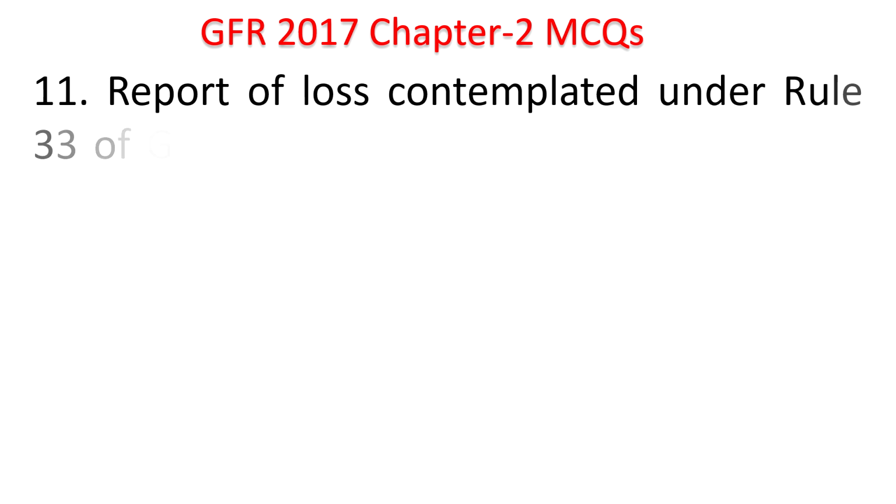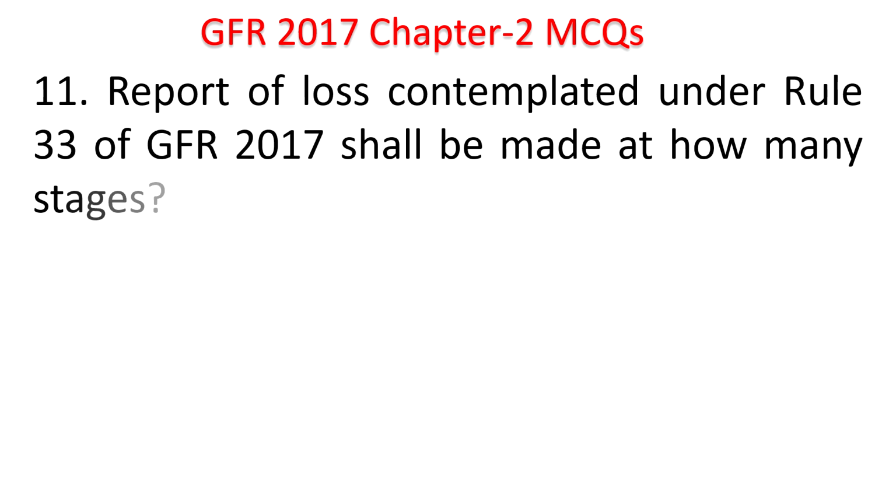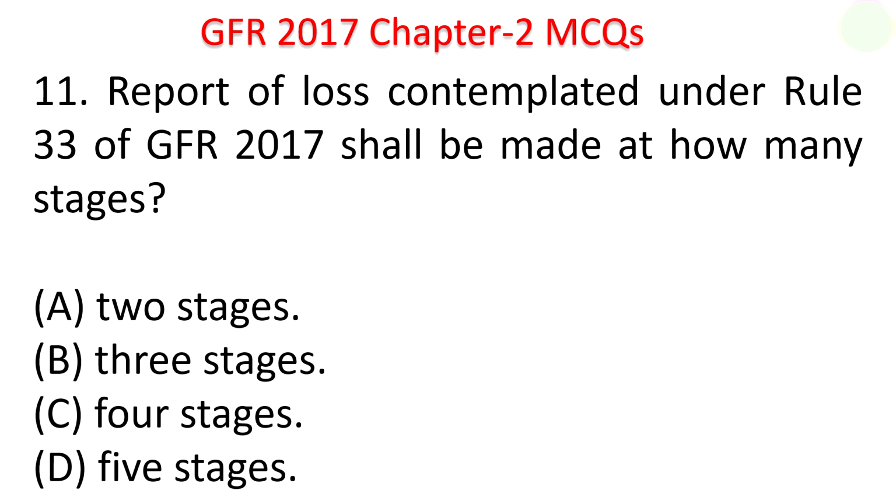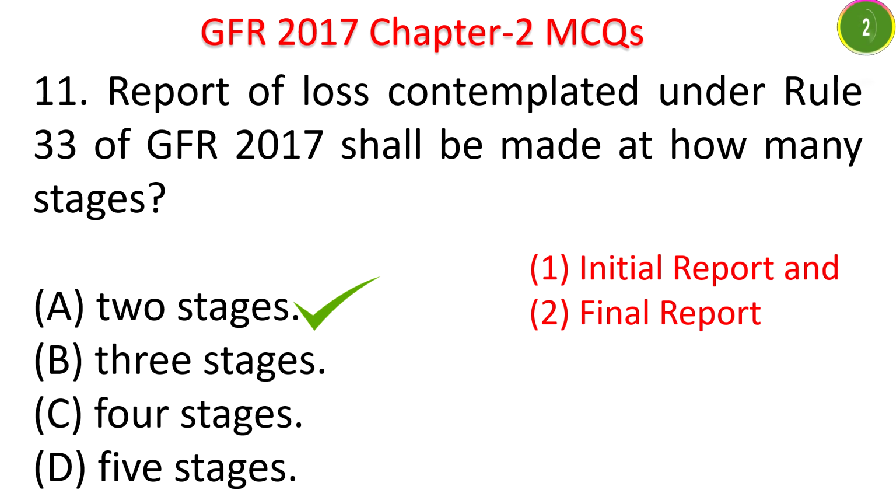Report of loss contemplated under Rule 33 of GFR 2017 shall be made at how many stages? Reporting. It is 2 stages, 3 stages, 4 stages, 5 stages. Your time starts now. Report of loss contemplated under Rule 33 of GFR will be under 2 stages. One is the initial report and the other is the final report. Only 2 stages will be there. 2 types of reports.